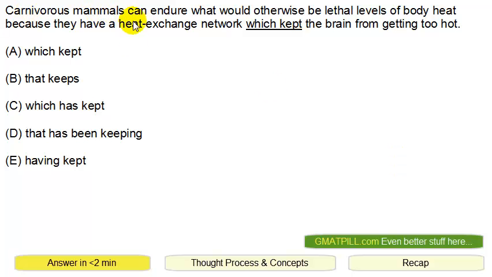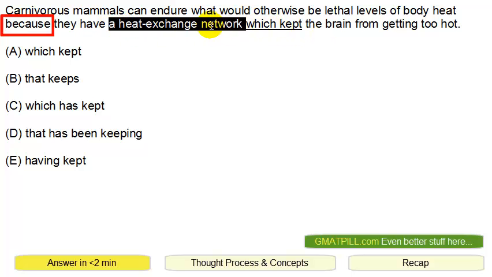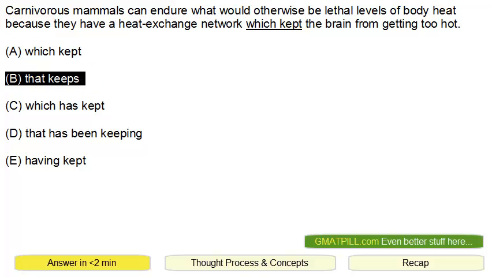Okay, so the underlined sentence is over here. I notice a keyword: because. So whatever happens above, because they have a heat exchange network which kept... We're trying to say they have a network, a heat exchange network, that keeps the brain from getting too hot. So the answer is probably B. So we mark B as our final answer and move on.